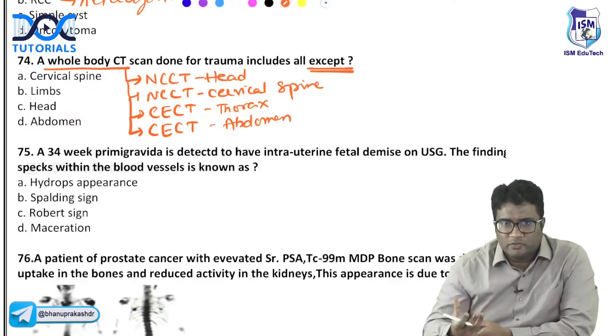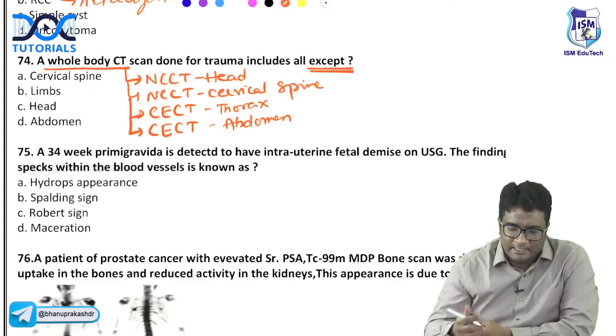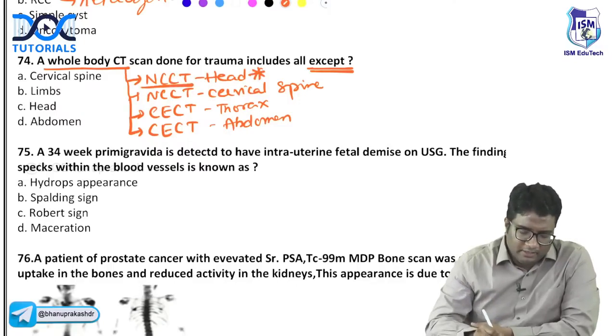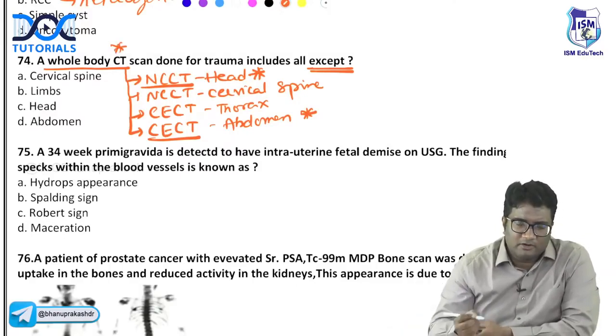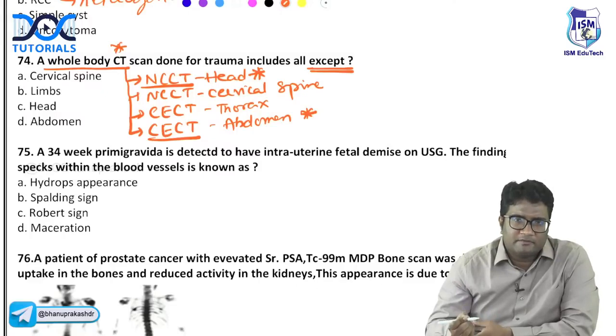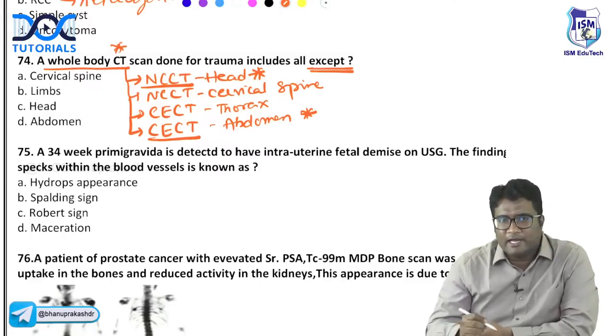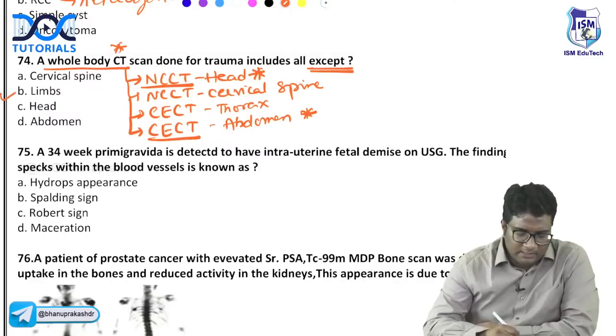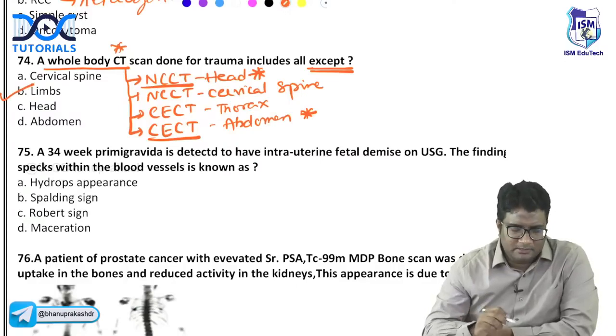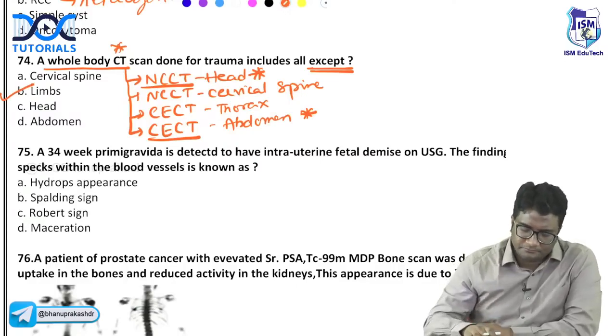You need to go for CECT of the abdomen to look at the organ injured. I told you, splenic injury, liver injury, we go for CECT. So head trauma, go for non-contrast CT. Abdominal trauma, go for CECT. So whole body CT means we do all of this: non-contrast CT of the head, non-contrast CT of the cervical spine, CECT of the thorax, CECT of the abdomen, but not the limbs. So except limbs, that is all whole body CT.